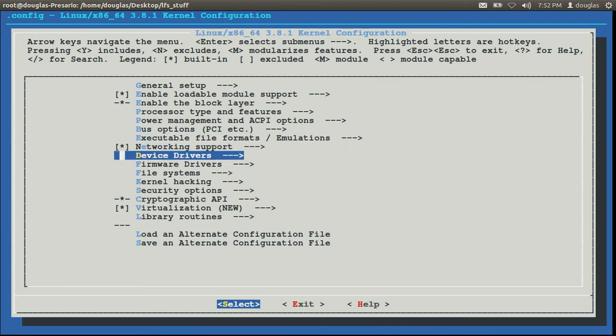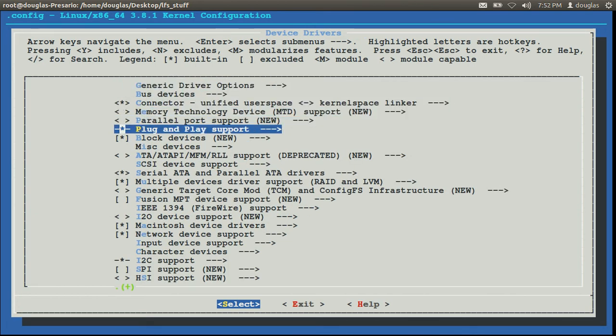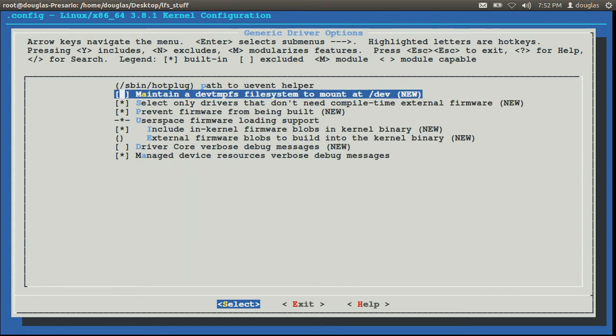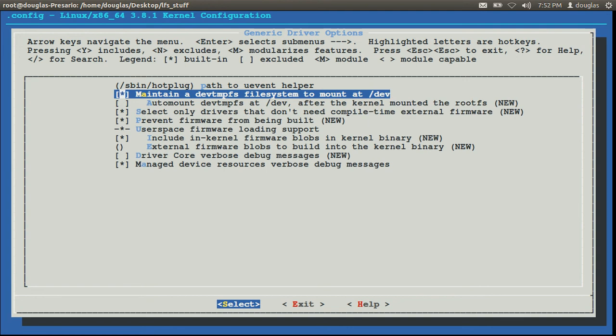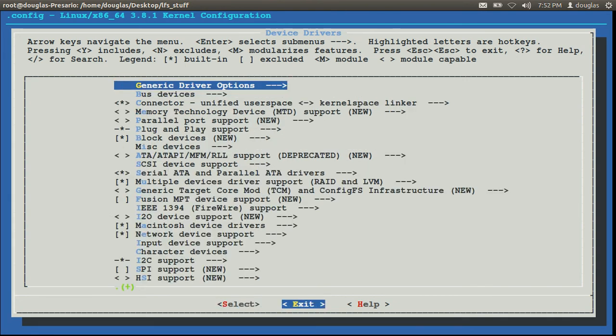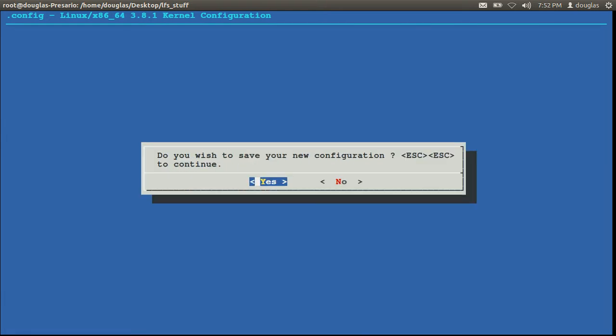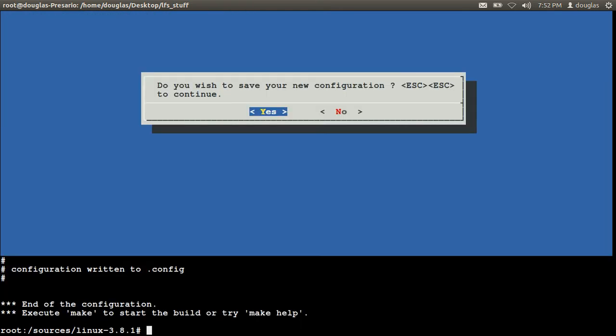That's it. Device drivers, generic driver options, and maintain. Hit spacebar here. Okay. Over to exit, enter, exit, enter, exit, enter. Yes, I want to see my configuration. Clear.